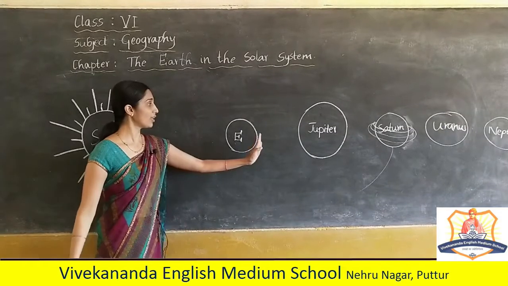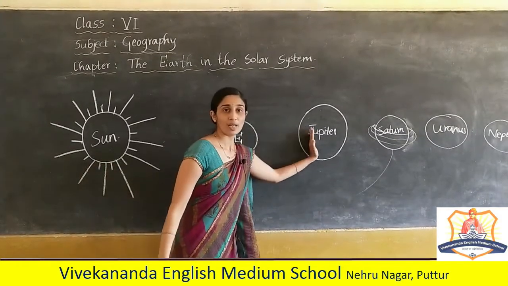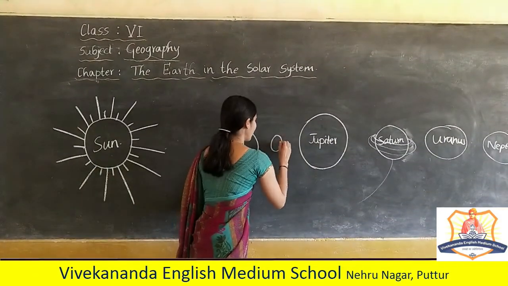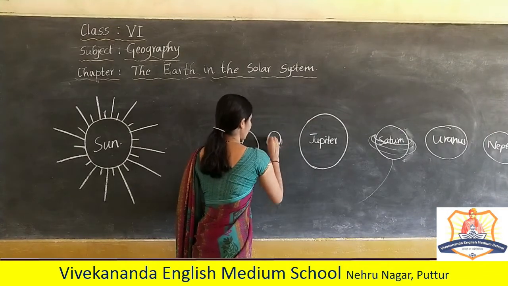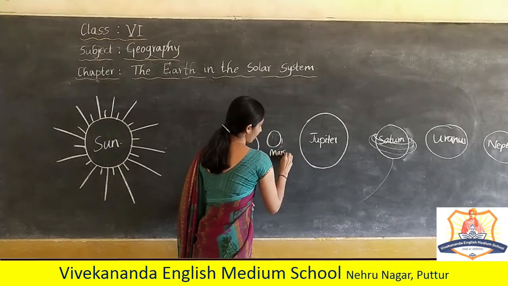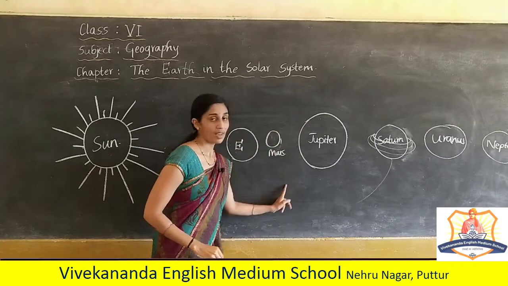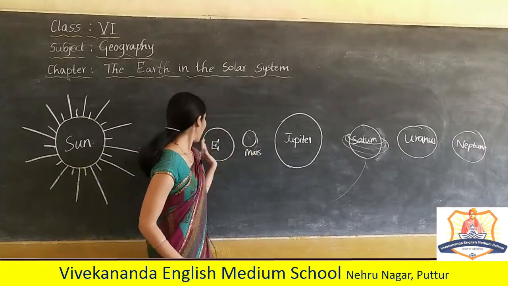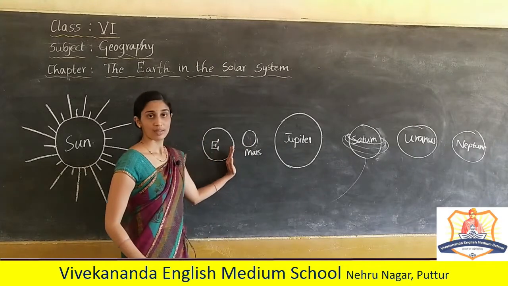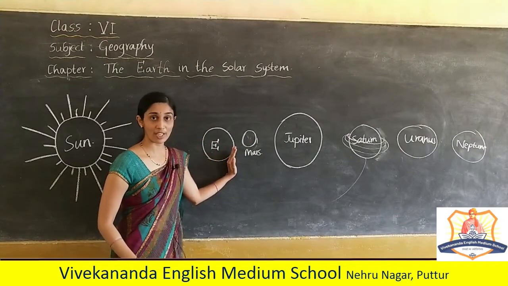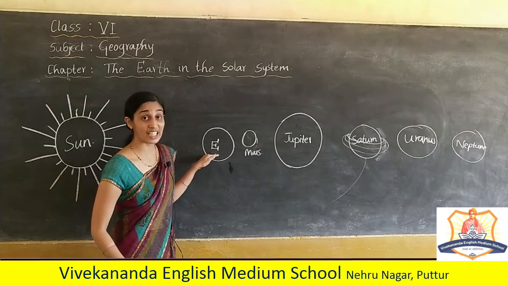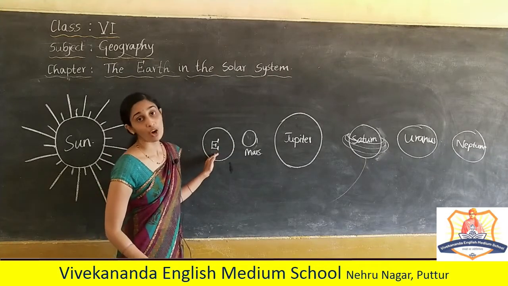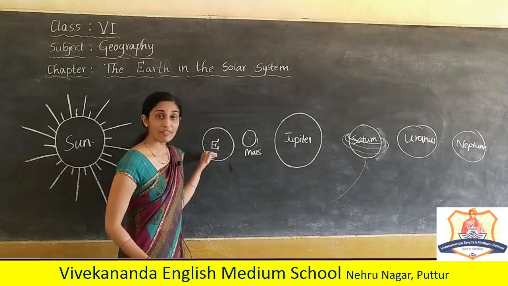So from the earth, in between there is Mars, the red planet, and in between is the asteroid belt. Earth is suitable for living beings because it is neither too hot nor too cold. So here we can live.